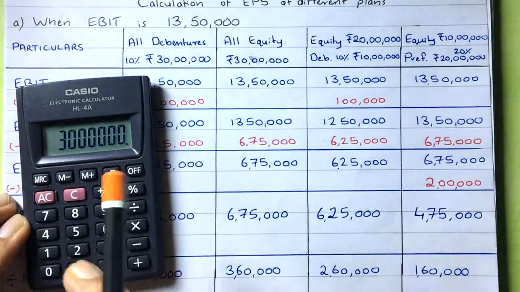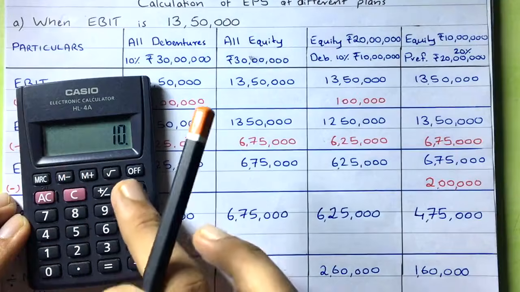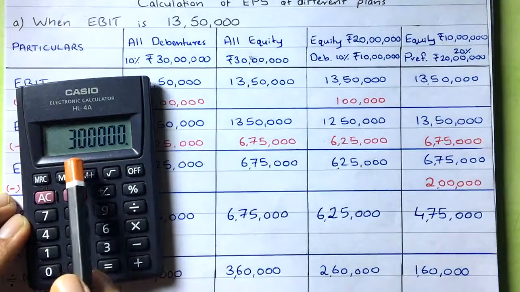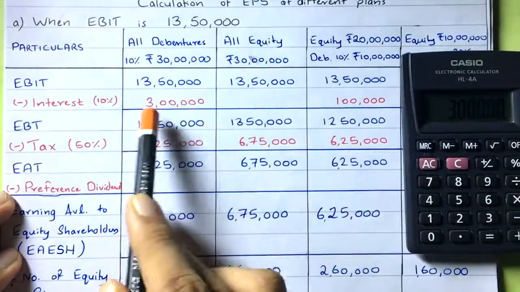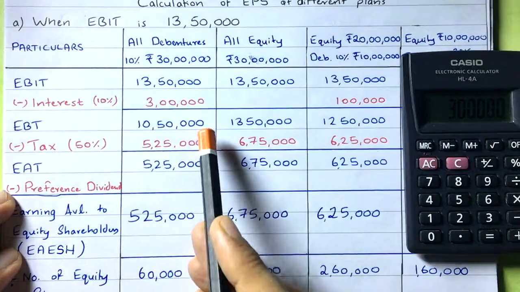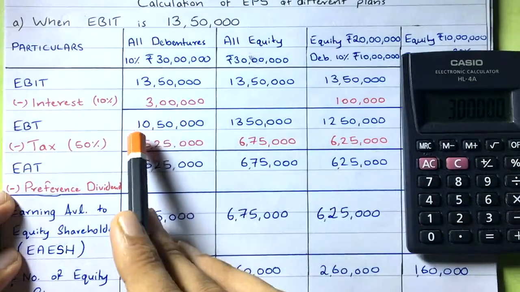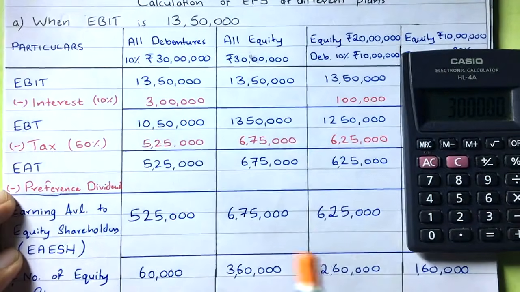30 lakh rupees, right? 30 lakh rupees into 10%. So that is equal to how much? 3 lakh. 3 lakh is the interest. So deduct the interest. So 13,50,000 minus 3 lakh is 10,50,000. Simple, right? From 13, if you subtract 3, that is 10. And then 50, that's the same. So 10,50,000. Understood? Right. Go on.